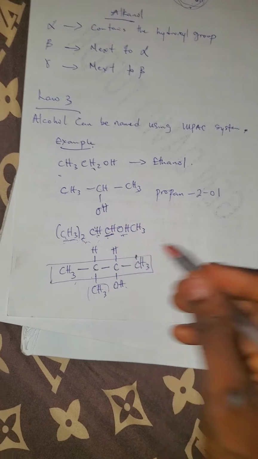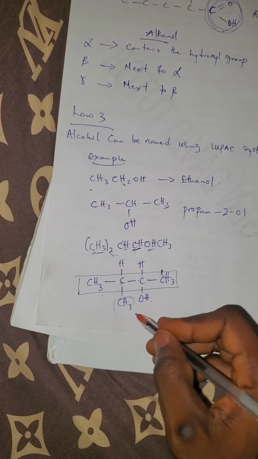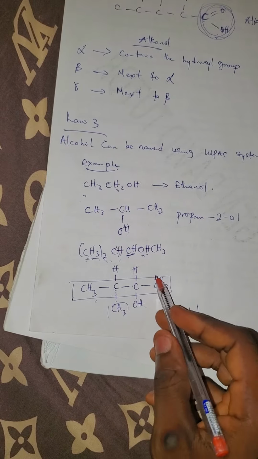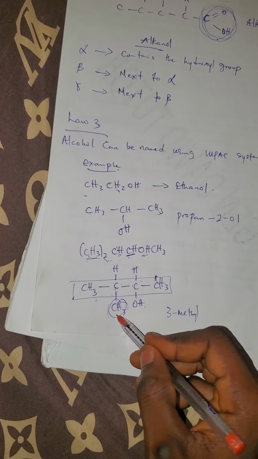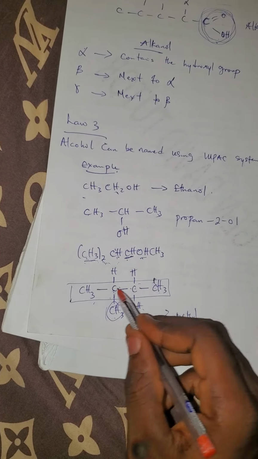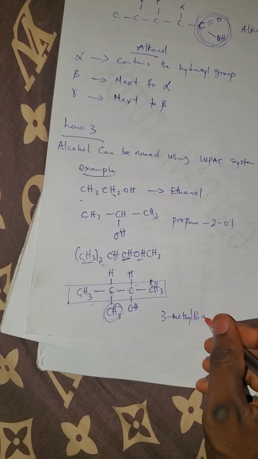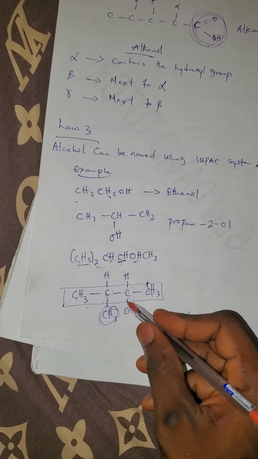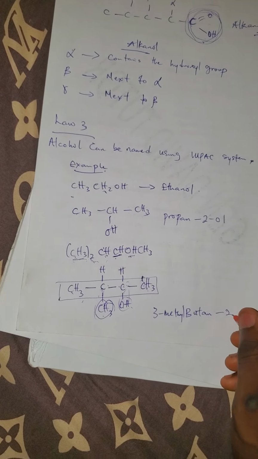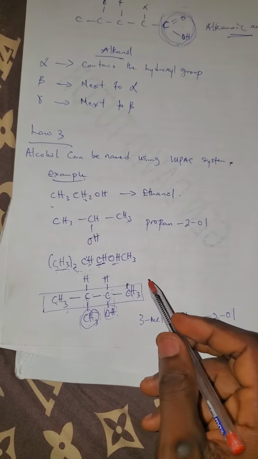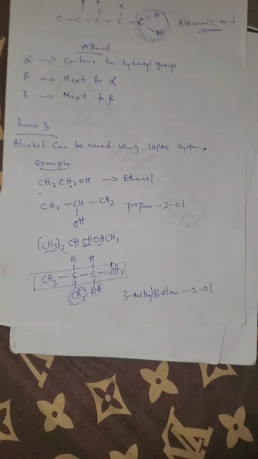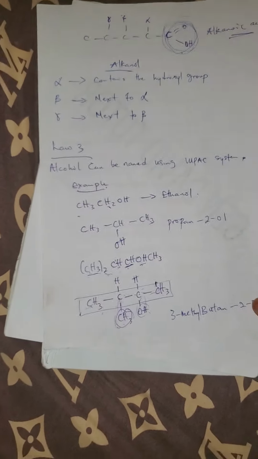So we have 1 2 3, and the methyl is at number 3, so we have 3-methyl. The parent name is 1 2 3 4, so that's butan. The position of the alcohol is number 2. Butan-2-ol. 3-methylbutan-2-ol. That is the name.